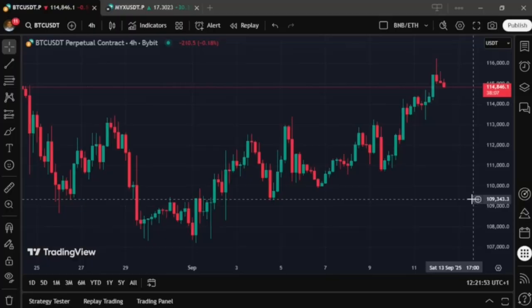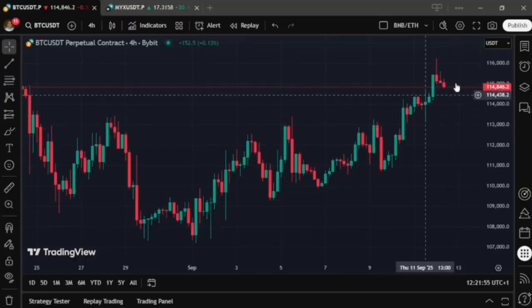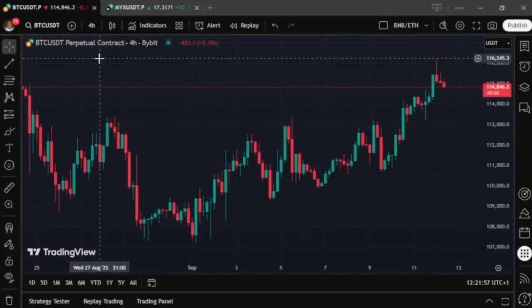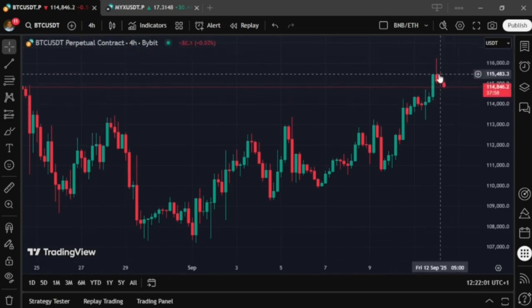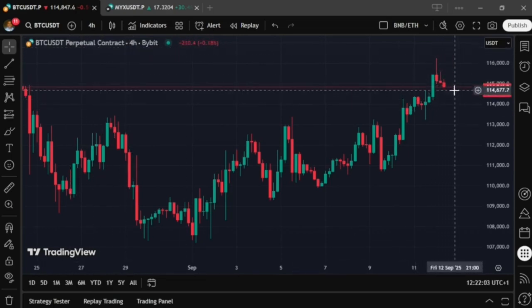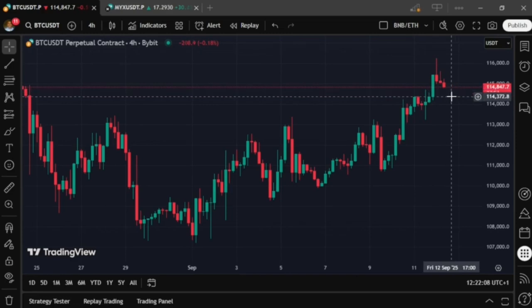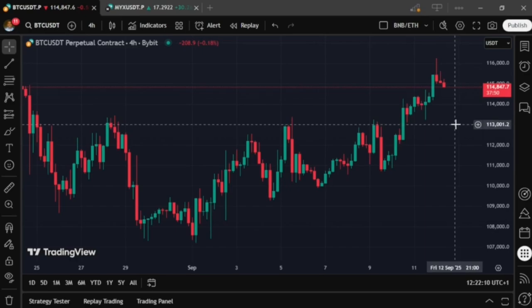For example, right now, the latest 4 hours candlestick of the BTC USDT cryptocurrency is convincingly trading in a red candlestick. And that means you should go hunting for short trading opportunities in every cryptocurrency exchange.